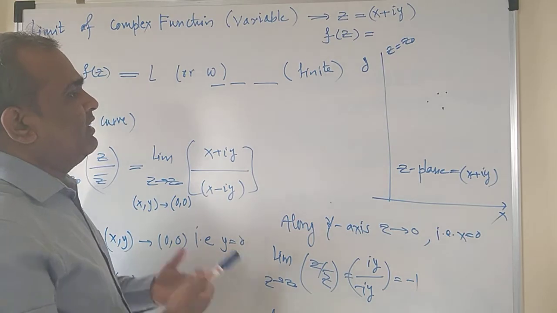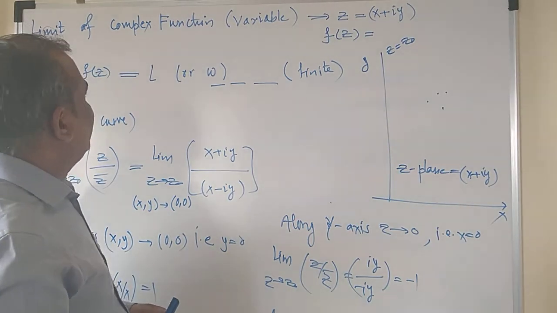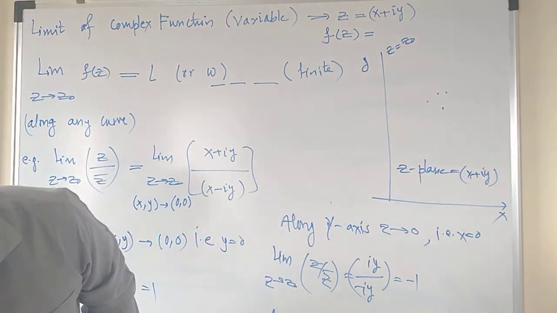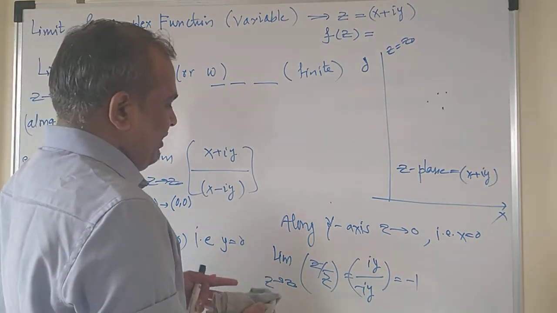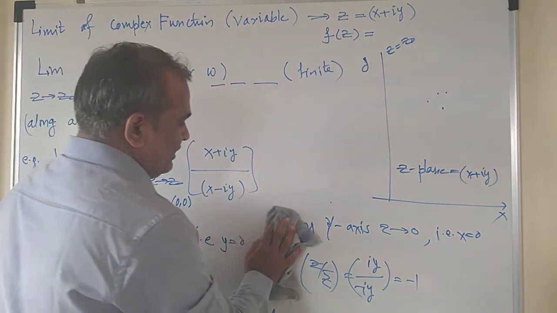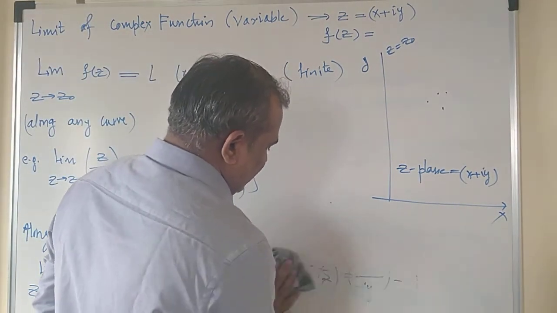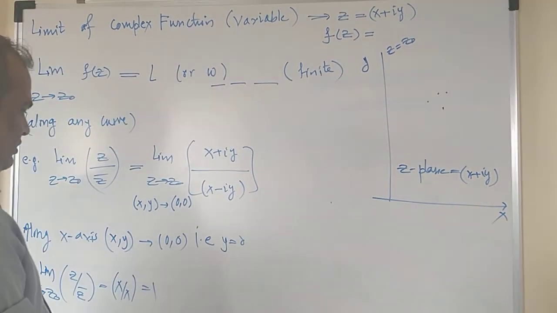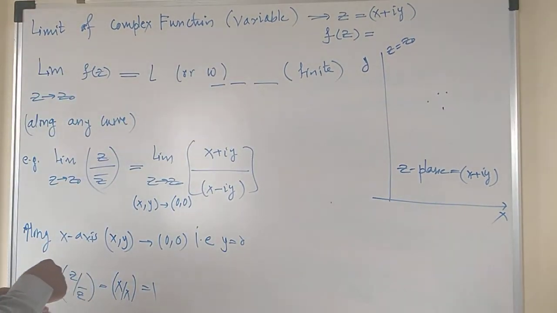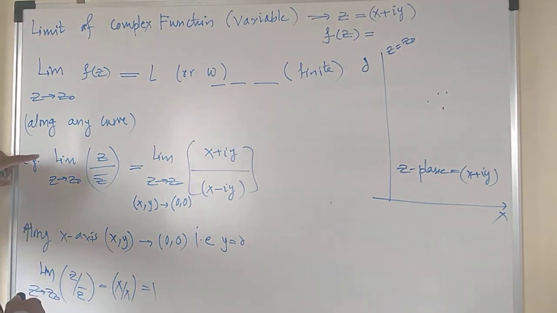Now for better understanding of the concept of the limit of a complex function, let us consider one more example wherein you can find that the limit of the given function exists, right? So rather than roughing this out, let us check here only. I will consider a very simple and analogous example.